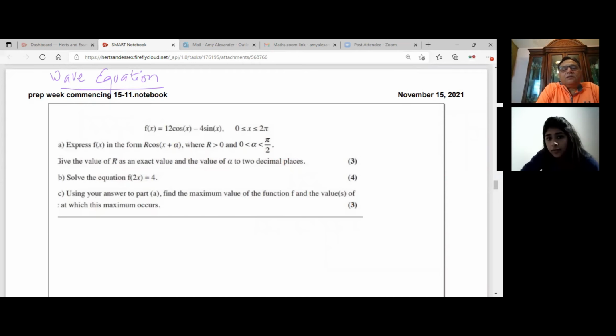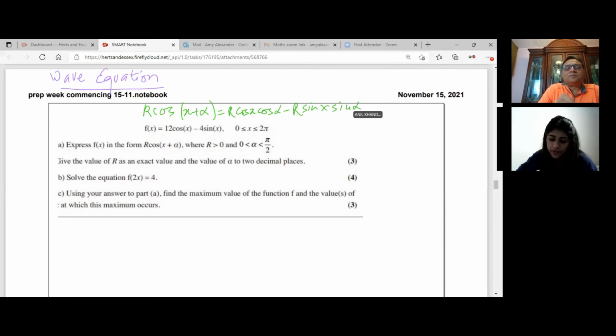So how will you do it? Tell me now when you know it, right? So we have r cos(x plus alpha). How will you do it? Just by using that form, we want to expand it knowing our previous cosine addition rule. So it'll be r cos x cos alpha minus, it's minus, right? Okay. r sin x sin alpha.